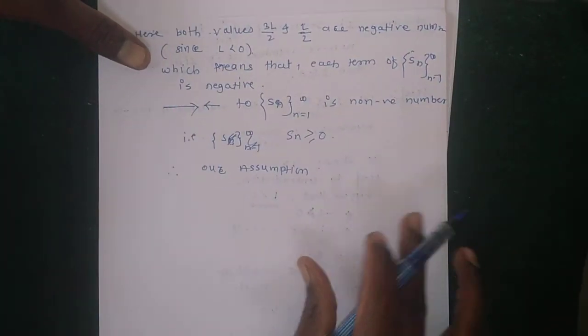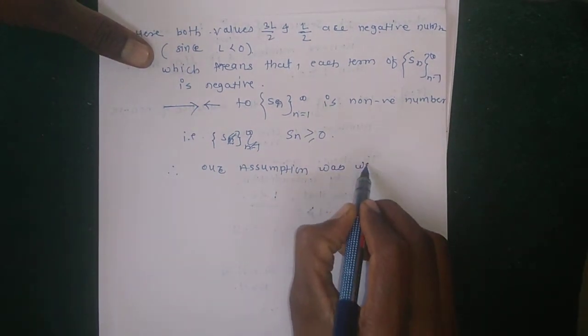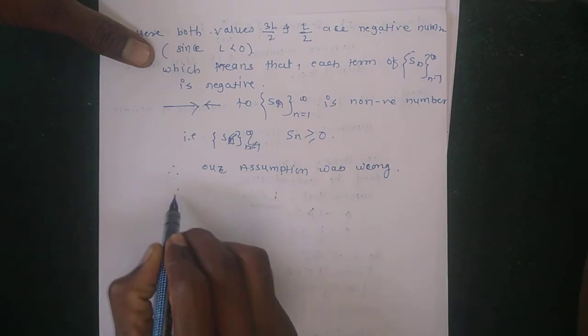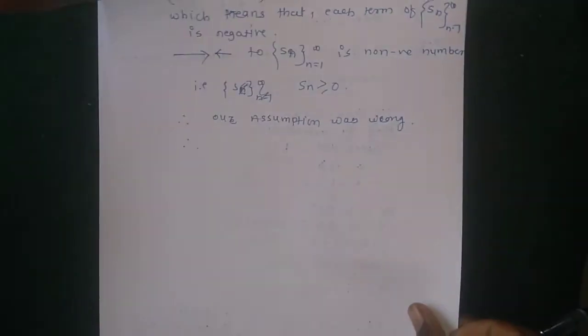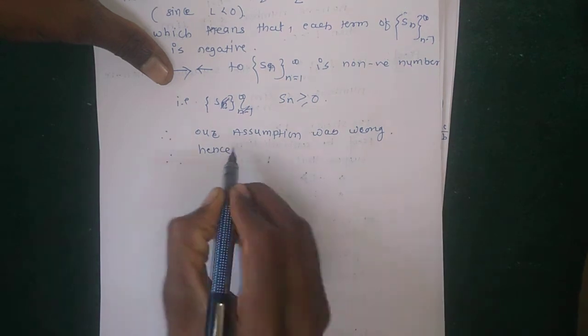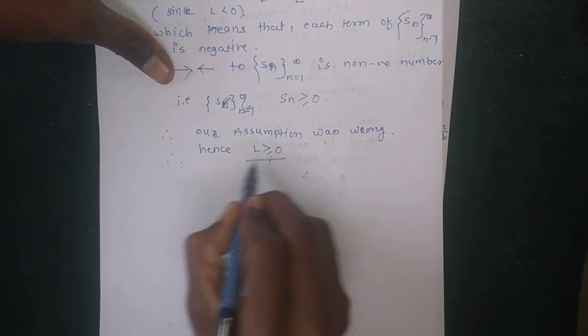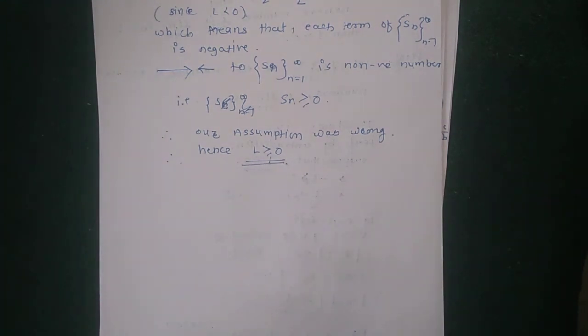Therefore our assumption was wrong. Our assumption that L is less than 0 is wrong. Hence L is greater than or equal to 0. This is hence the proof of our theorem.